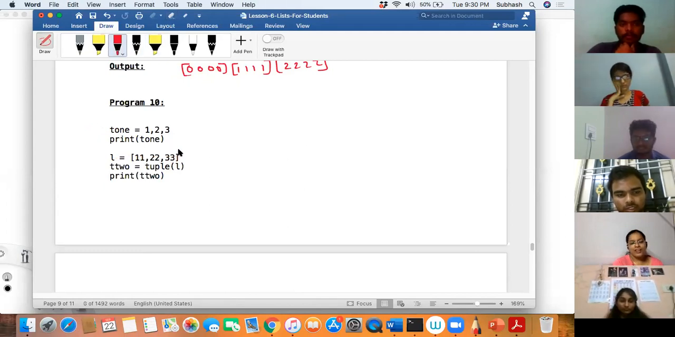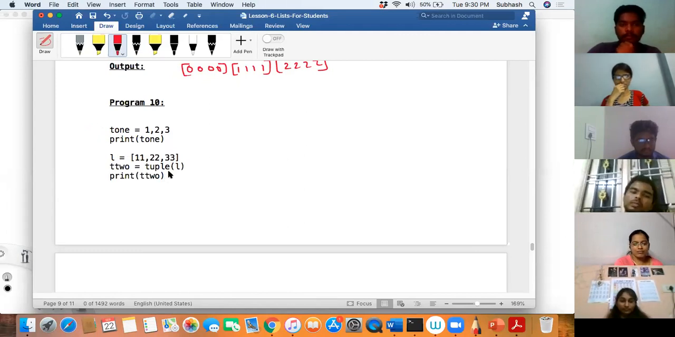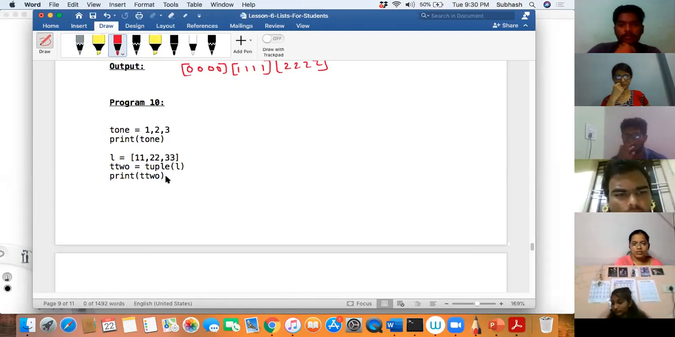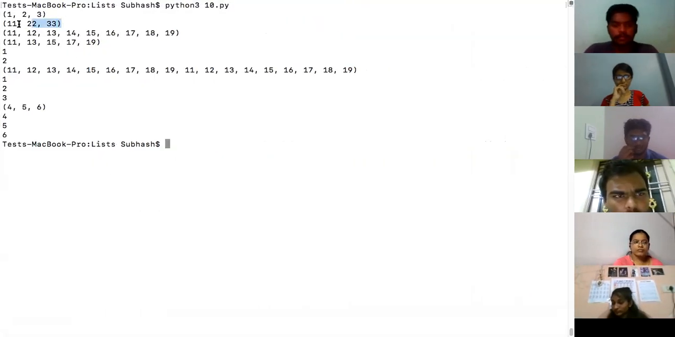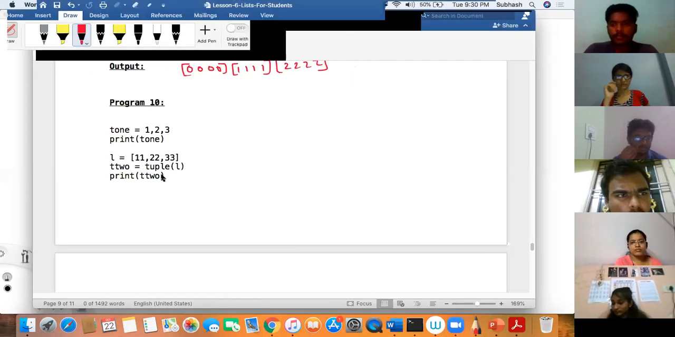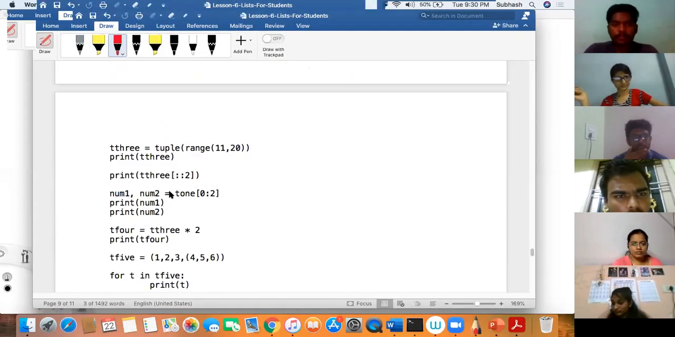Another copy of the list will get stored as a tuple. So basically, you are converting a list to a tuple. List into a tuple. So you will get a tuple printed, isn't it? Yes, sir. The tuple is getting printed. So you converted the list into a tuple. Very good. Okay. Next.